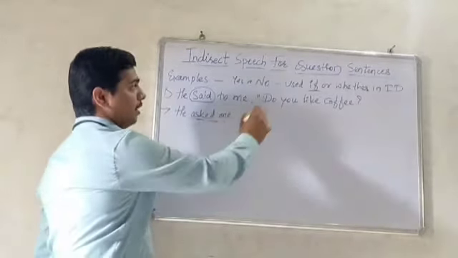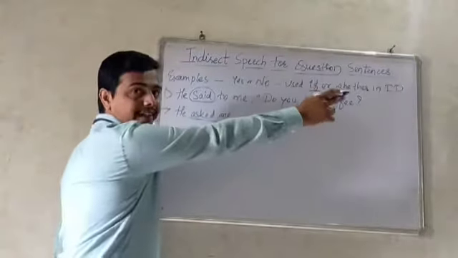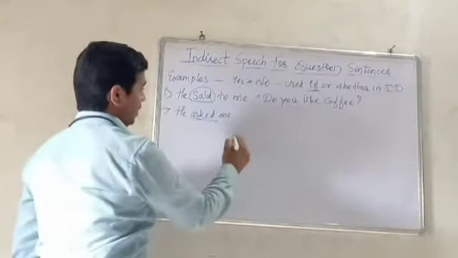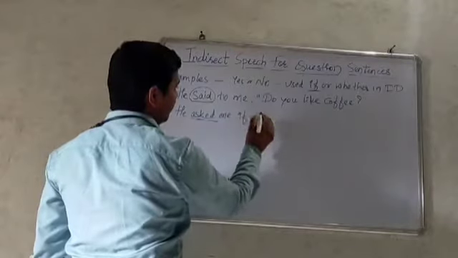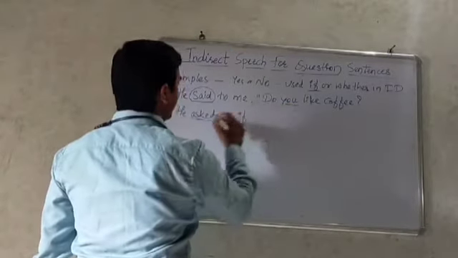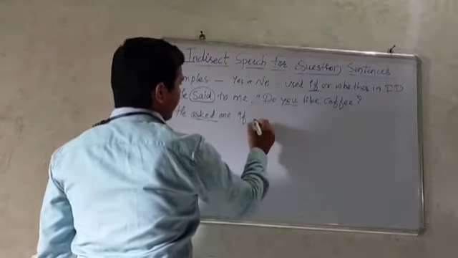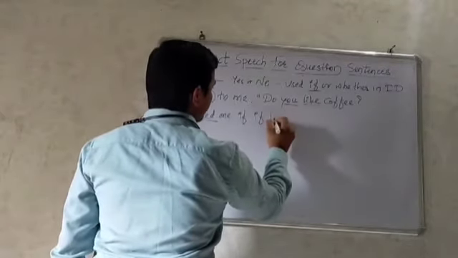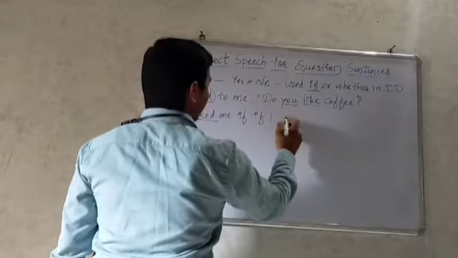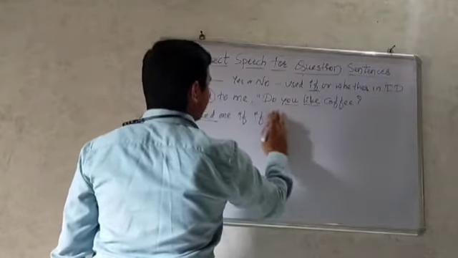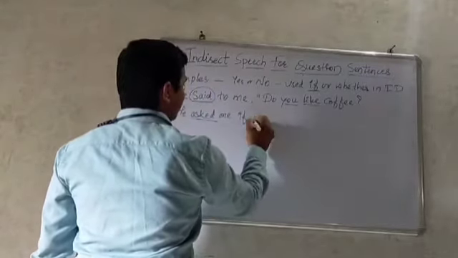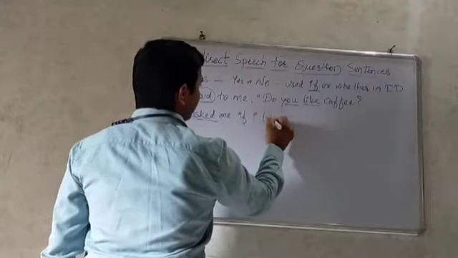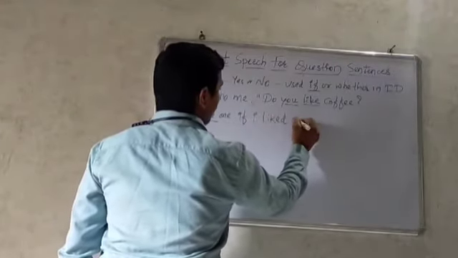So as the rule says, after the reporting verb use if or whether. So he asked me if you changes into I, if I, like changes into if I like, if I like coffee.